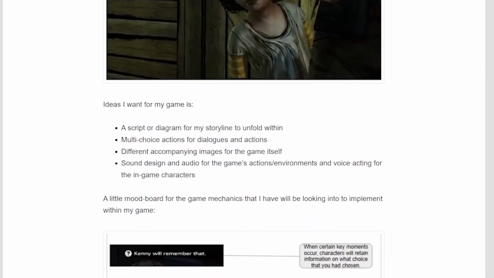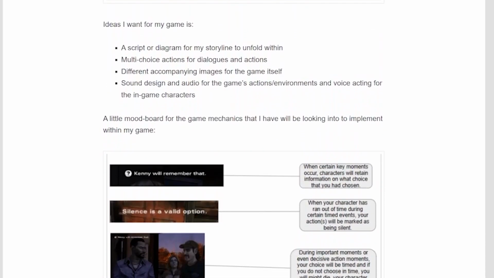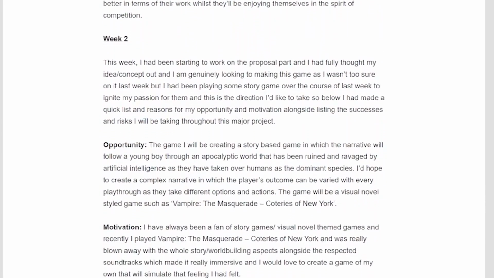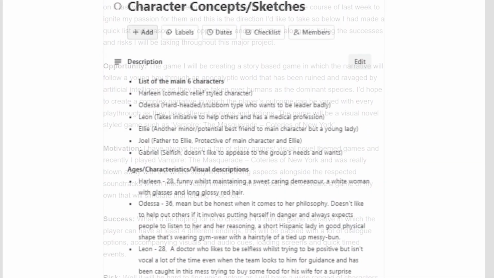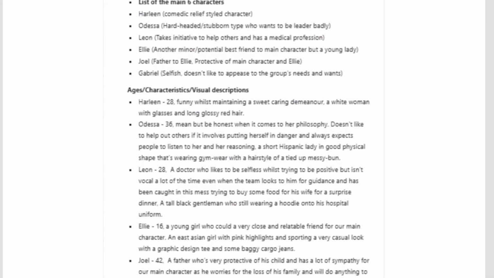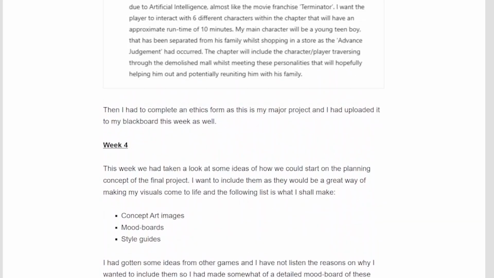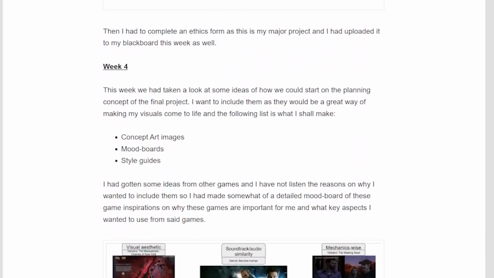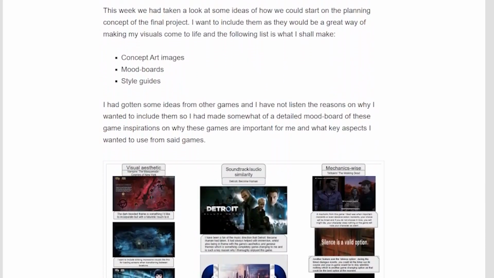I want to make a dystopian future where artificial intelligence has taken over. The main character will be a young child who tries to find his way back to his family. I got inspiration for my character by a game called Detroit Become Human. So the main character will be choosing a lot of options to help either some characters or not.